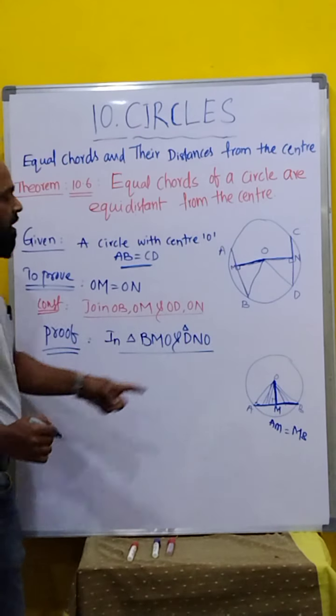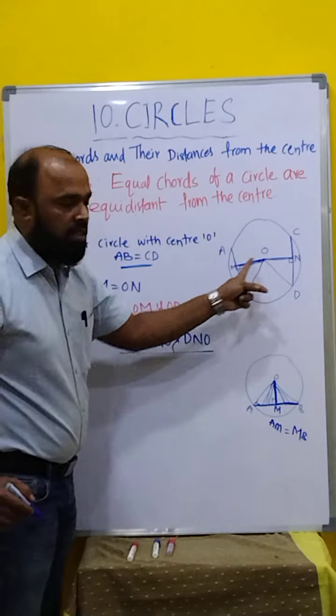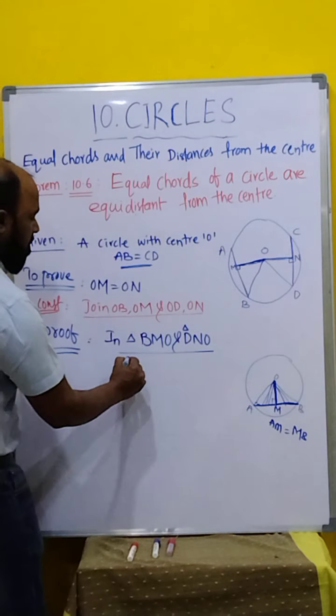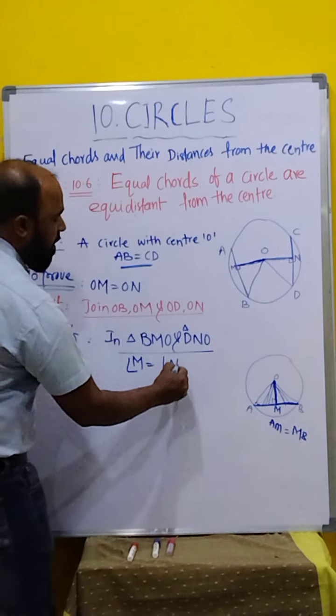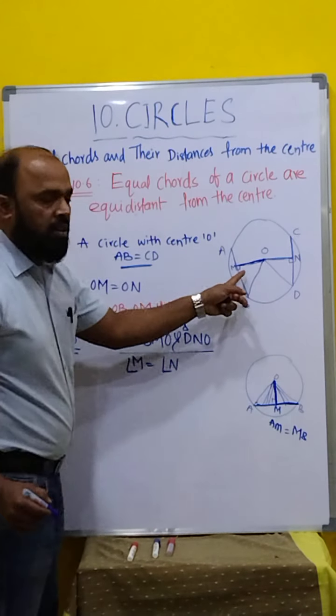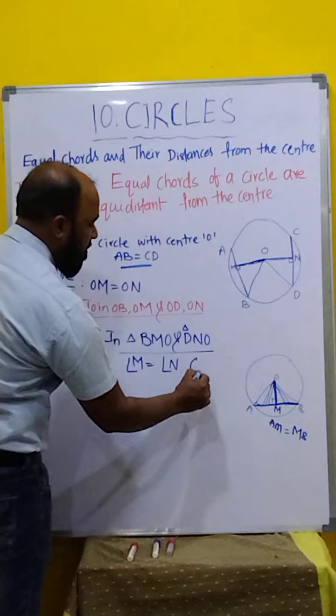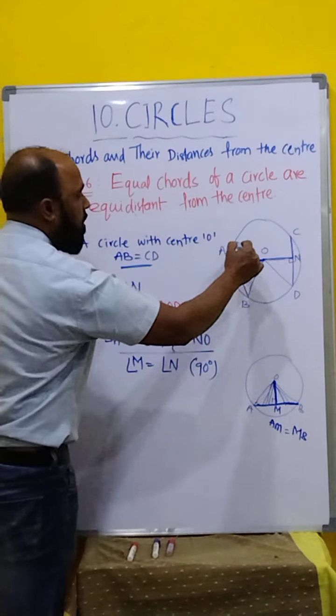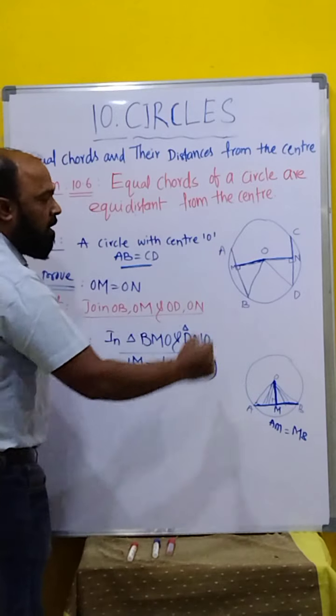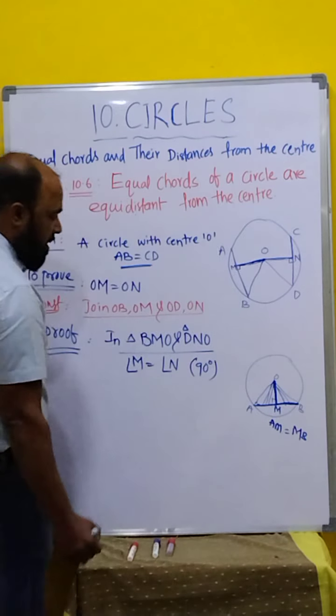Observe, children, these two triangles I am assuming 1 and 2. In this, we know that angle M is equal to angle N. Why? It is 90 degrees, because OM is perpendicular to AB and ON is perpendicular to CD.